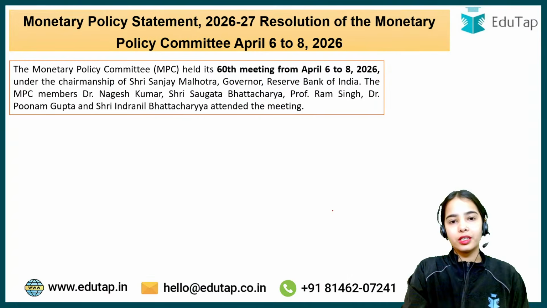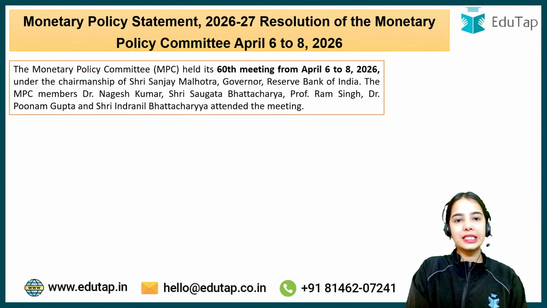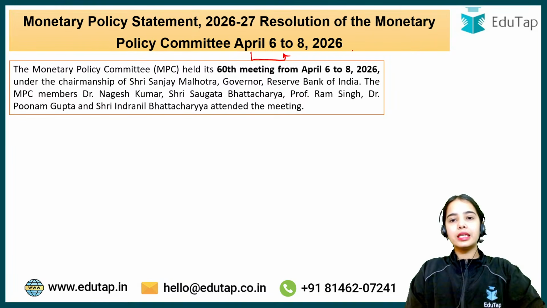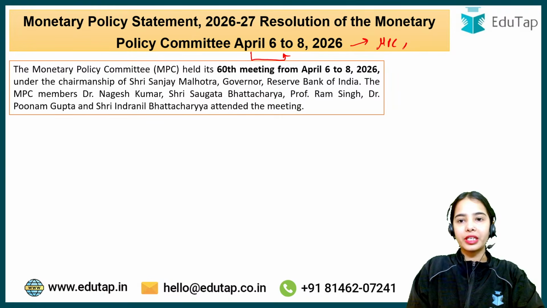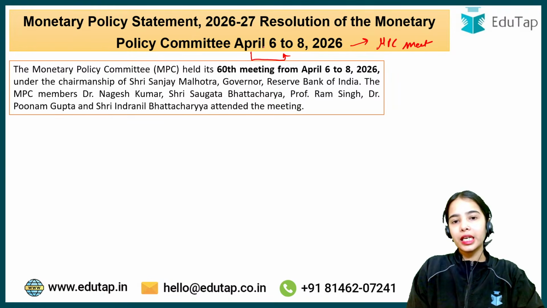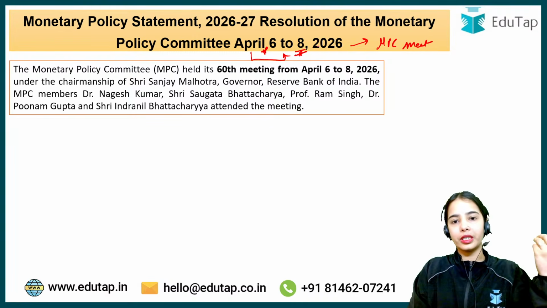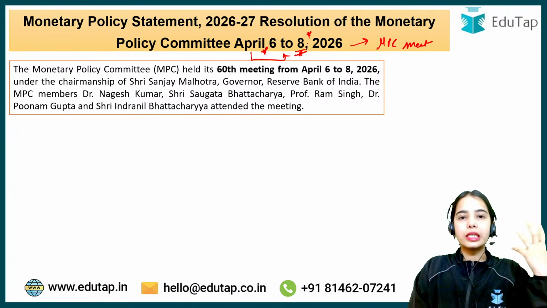So now, starting with the monetary policy statement 2026-27 from April 6th to 8th, 2026. The Monetary Policy Committee meeting was conducted from April 6th till April 8th, and yesterday there was the release of the Monetary Policy Statement and the Governor's Statement.